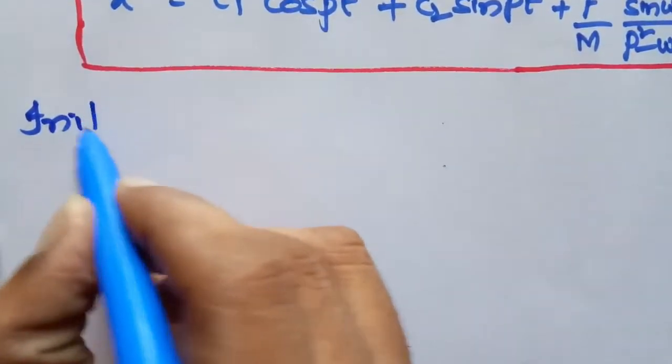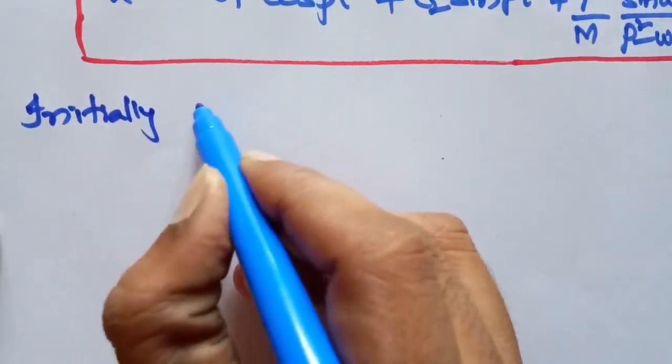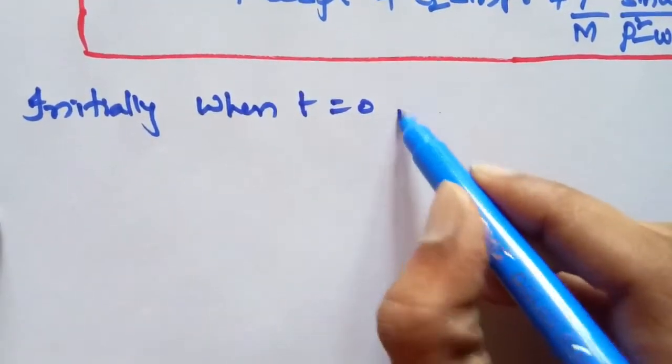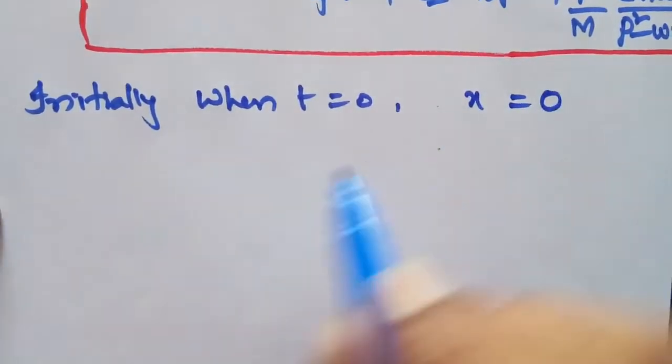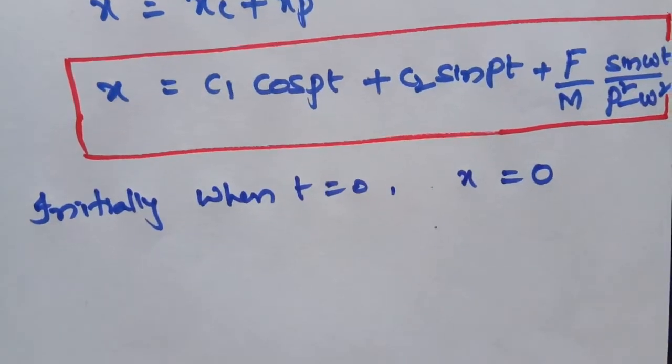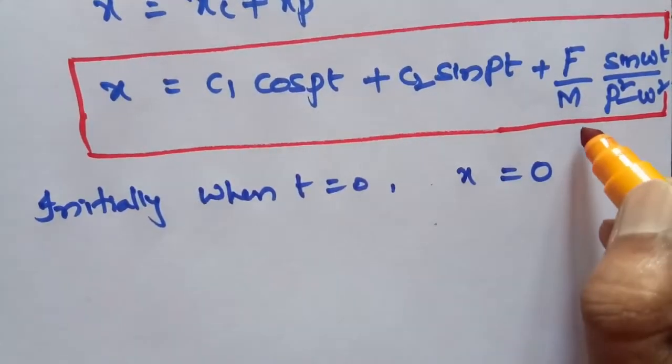Initially, when t equal to 0, there is no displacement, so x is equal to 0. Say this is equation number 2.